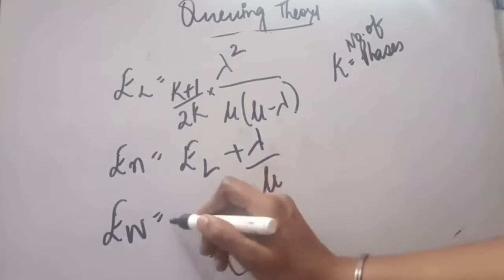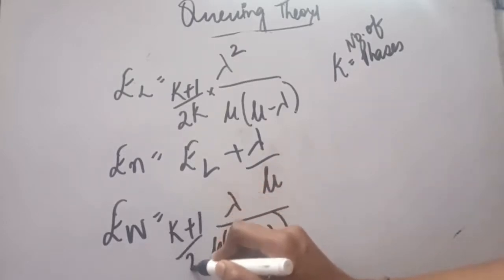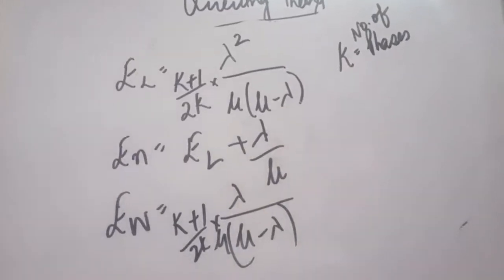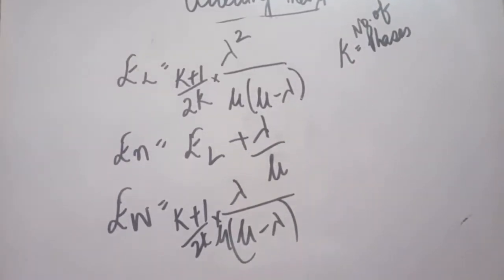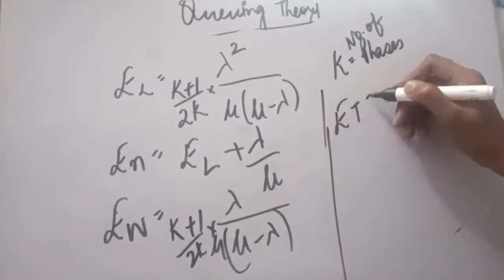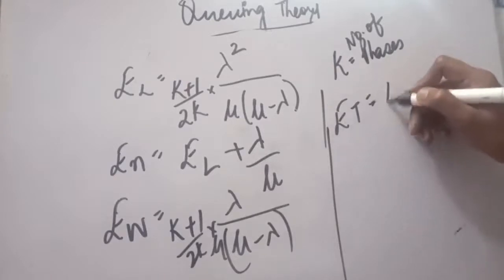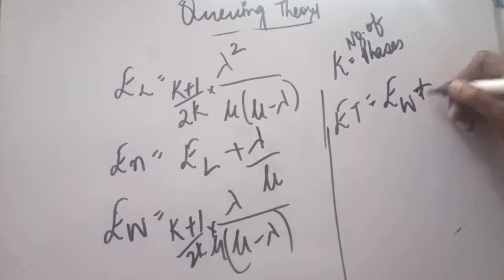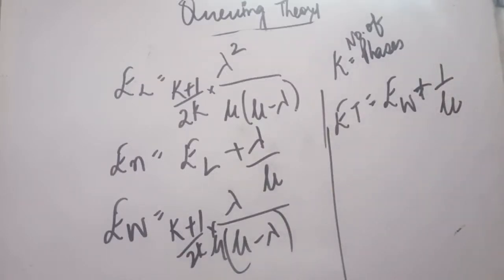So exactly what we have done above, we will do the same here: k plus 1 divided by 2k will be multiplied further, and the backside will be the same, lambda divided by mu minus lambda. And the fourth formula that we have done was ET, the expected time in the system. For that, again the formula is the same: EW plus 1 upon mu. So it is very easy to remember these formulas. It is somewhat similar to what we have already done.